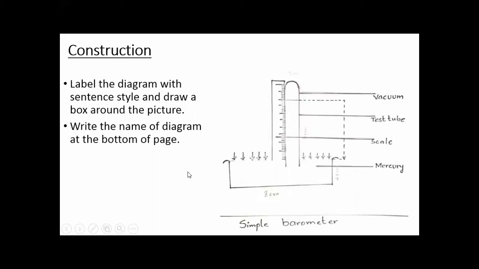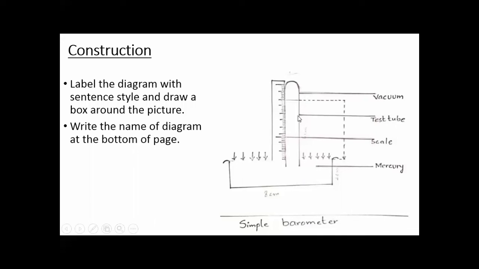Now students, you will label the diagram in sentence style and draw a box around the picture. What is the label? This is vacuum. Below this are dotted lines. On the upper side of this dotted line there is a vacuum. This is the test tube. This one is the scale, and this is the tub of mercury. Around the picture, write the name of the diagram at the bottom of the page, on the lower side of the picture.